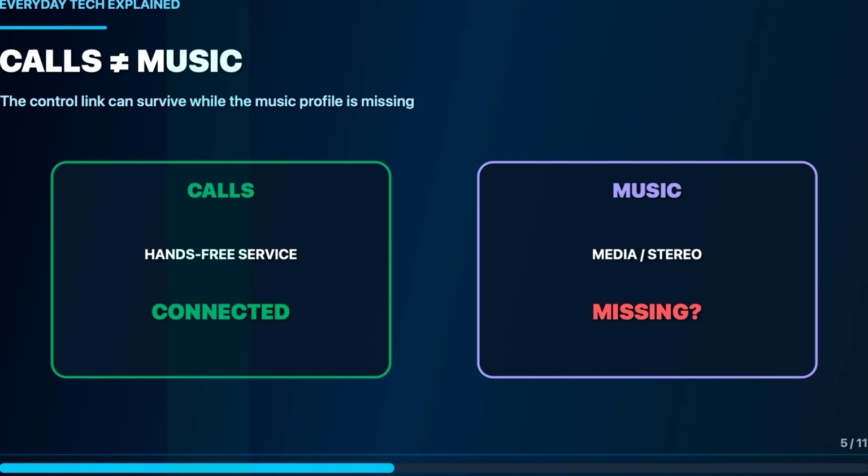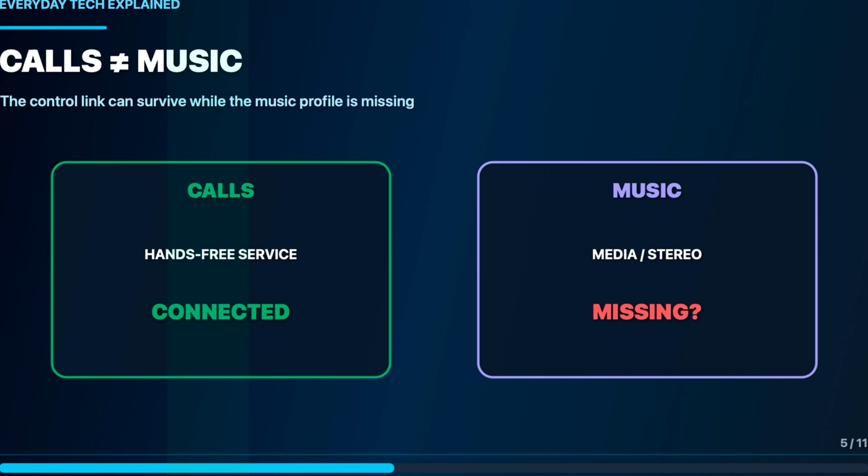Many Android phones expose a media audio switch inside the paired devices settings. Windows needs a stereo music service, such as A2DP, for normal playback. A headset can stay connected for calls or controls while its music path is unavailable. Enable media audio, choose the stereo output, and test again.